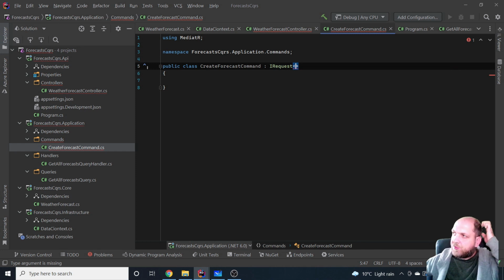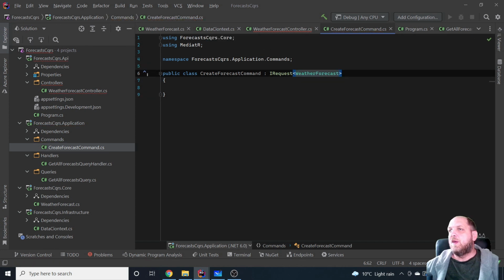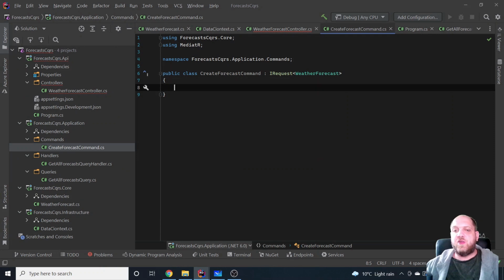Okay, so we need to specify the response, and probably what we'll return is the created weather forecast. Now, the only thing that we need to do here is, in this case, we need to actually communicate some data from the controller to the handler, and we communicate that data through properties that we have in this class.